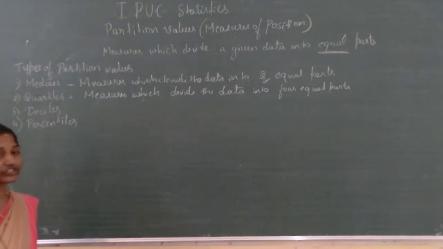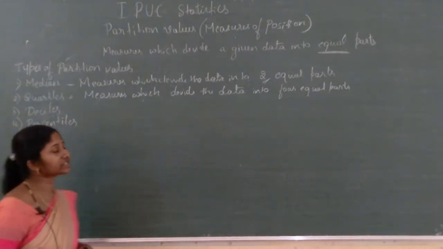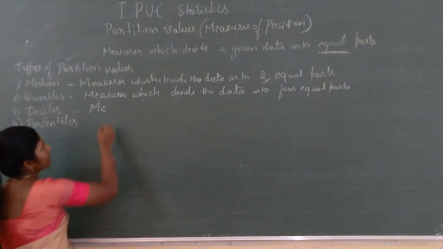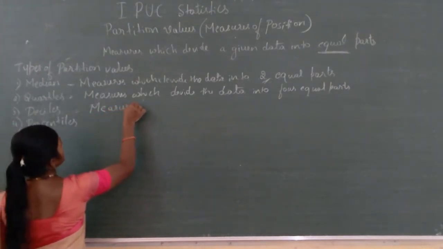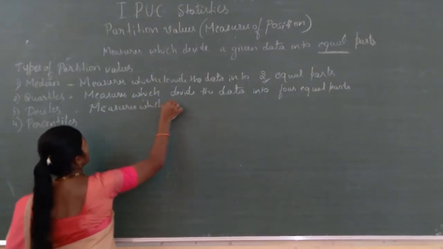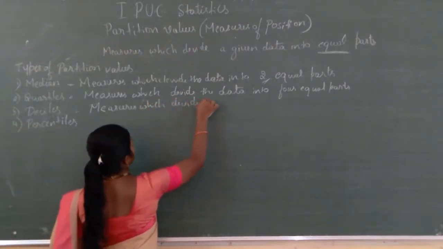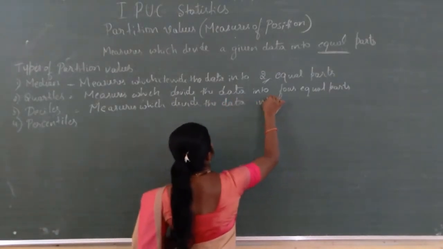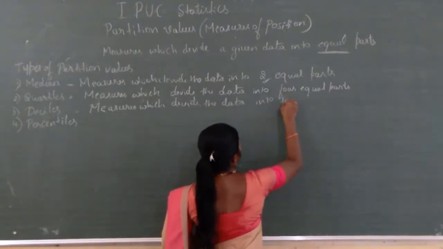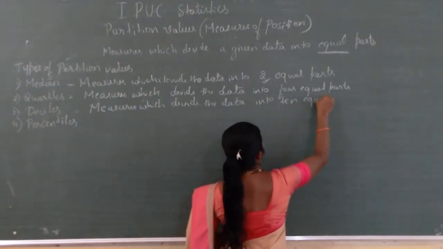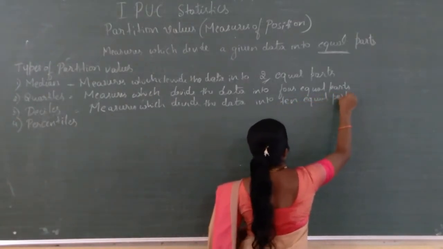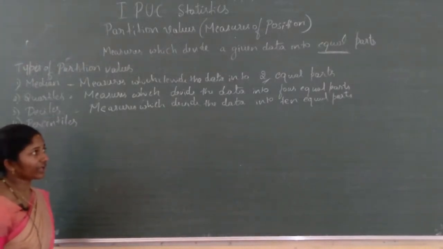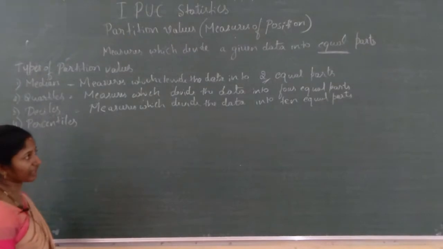Then see here, I have written deciles. What do you mean by deciles? Deciles means 10 parts. Therefore, deciles are measures which divide the data into 10 equal parts.